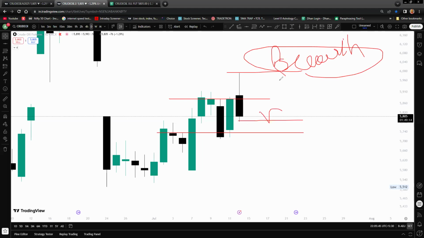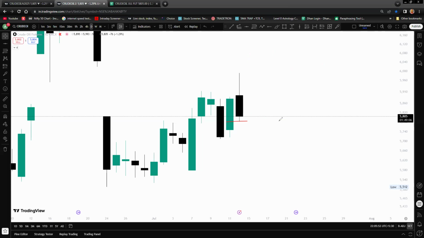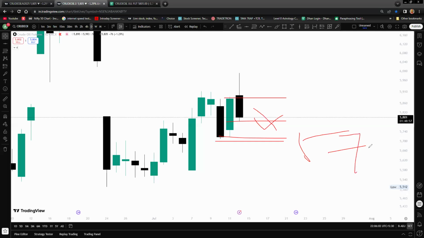This high is important tomorrow. If this high is broken, then we will be very bullish. Otherwise, we can be on the bearish side only. So tomorrow is a very important decision for crude. If it breaks the day low, then it will surely go to 5700. Otherwise, if it is not breaking the day low, it will be breaking this high.